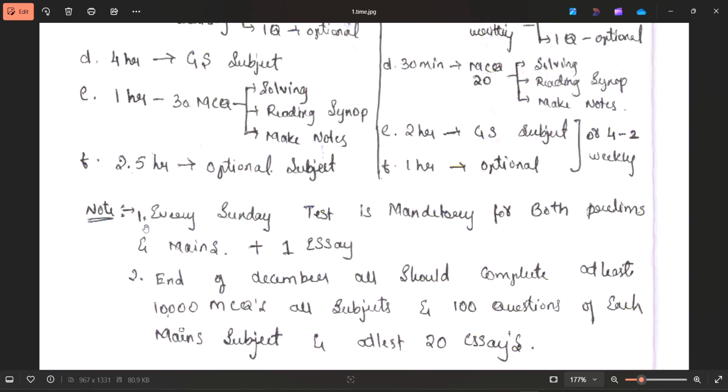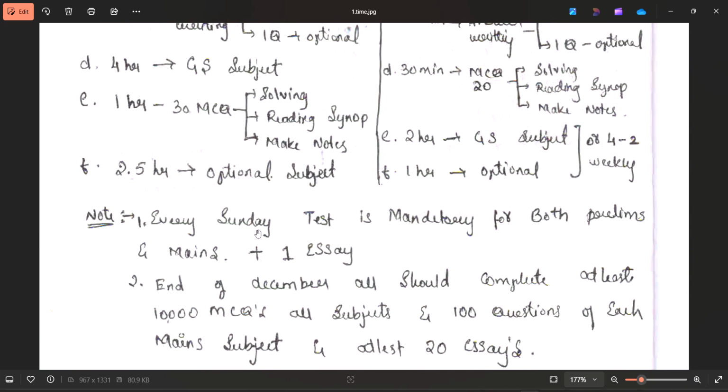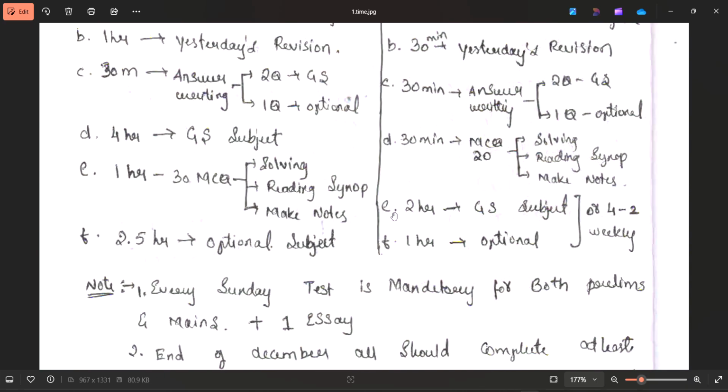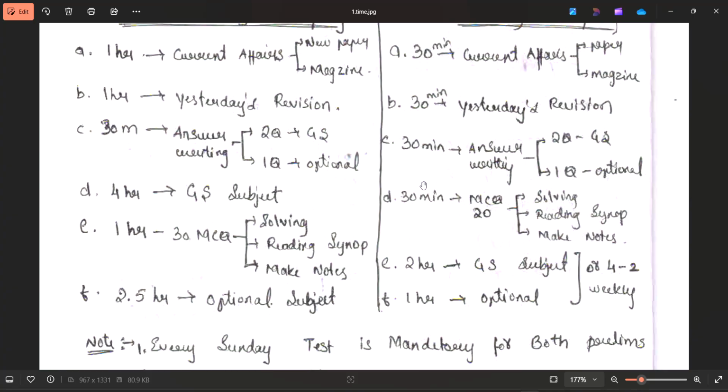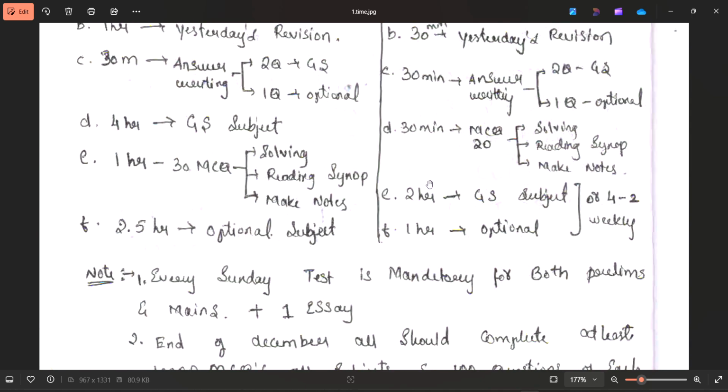You can see the note I have written here. Every Sunday, a test is mandatory for both prelims as well as mains, and every Sunday the student should write 1 essay. It's mandatory, guys, because without these tests, whatever you do is a waste of time and energy. Rather than wasting that time, you should invest it somewhere that will give more yield.